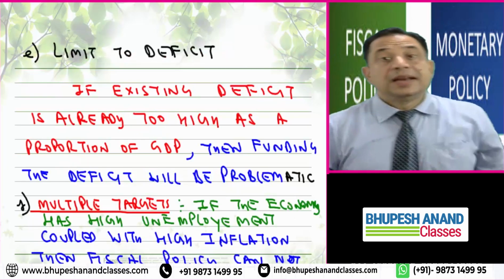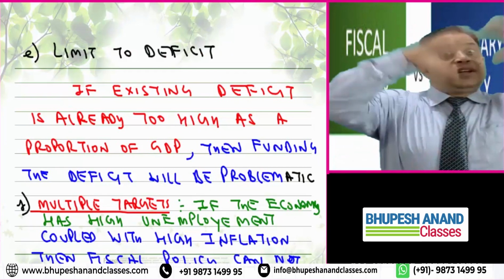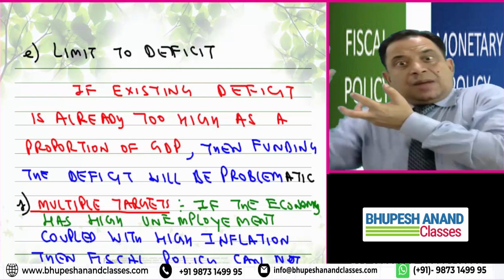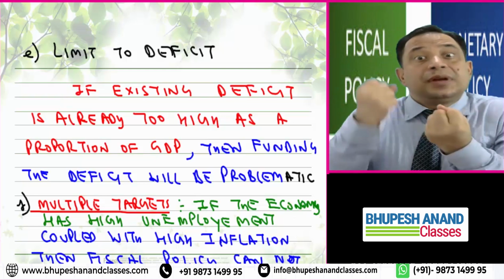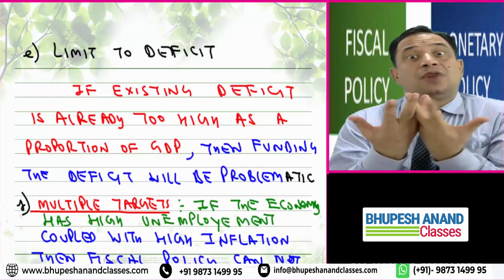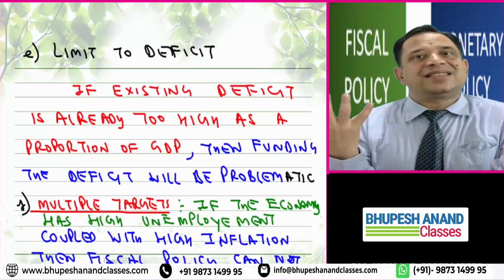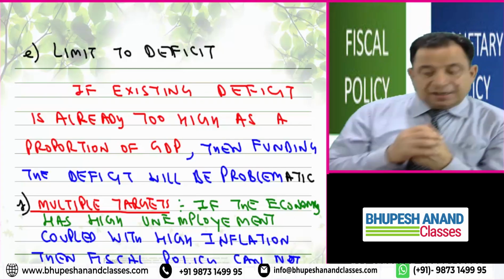The next is limit to deficit. If there is already a huge deficit, and the country again has a new deficit, in that case the financier may limit the financing because of the huge debt already existing. So this is the limit to deficit. This can be a difficulty in implementing fiscal policy.